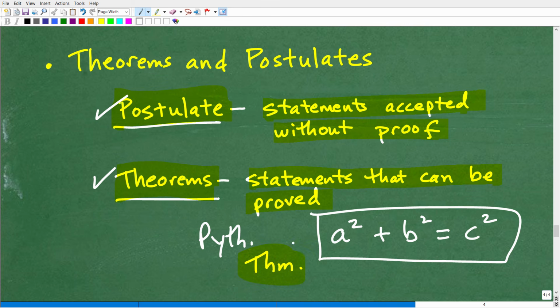So what does that mean? Well, this can be proved, and there are some nice, elegant proofs for it. When you're studying mathematics at much more advanced levels, like myself, I have a degree in mathematics, you spend a lot of time proving things, and you have to use theorems, postulates, and all this stuff. We're really talking about logic and deductive logic, and there are different types of logics. But again, proving things in mathematics is huge, and you do a good amount of this in a high school level geometry course by using postulates, theorems, definitions, given information, properties, etc. But that's all for later stuff.